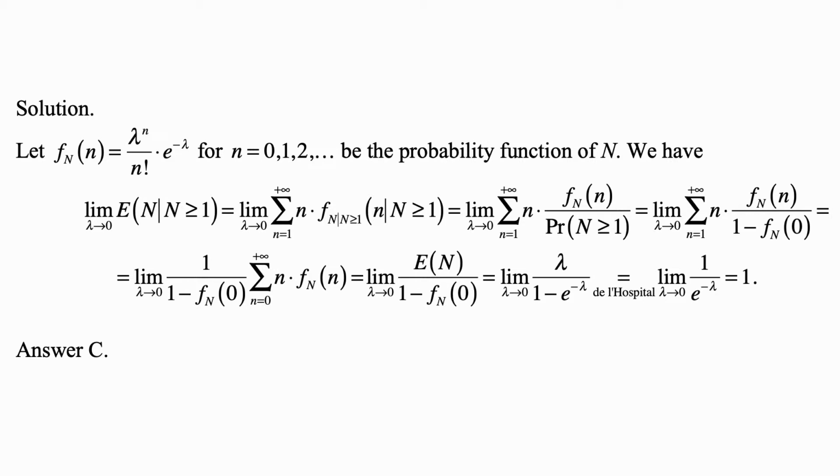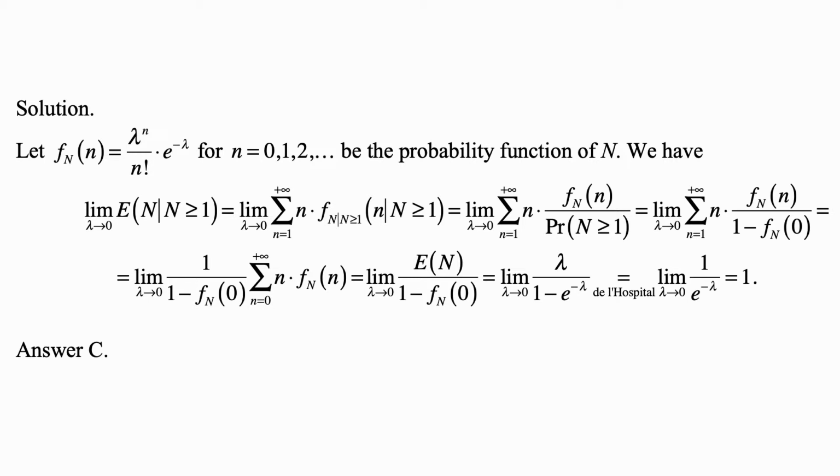Now, this expression 1 minus f sub N of 0 does not depend on n, so we can just factor out the 1 over that, and we get the limit as lambda goes to 0 of 1 over 1 minus f sub N of 0 times the sum from n equals 0 to plus infinity of n times f sub N of n.